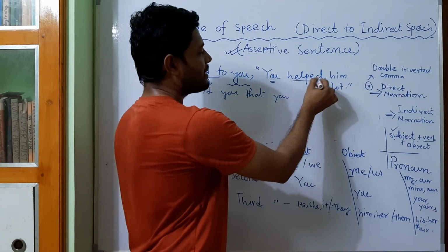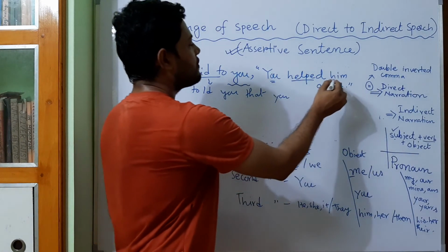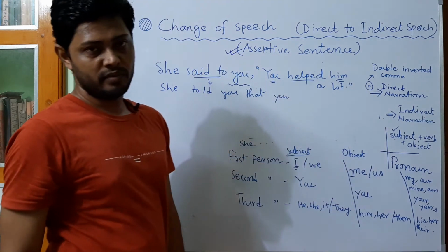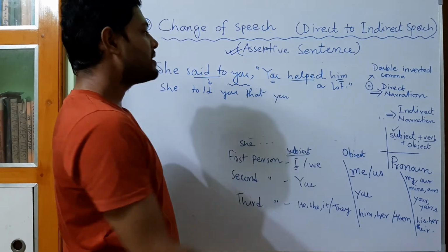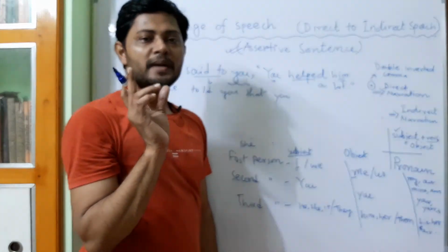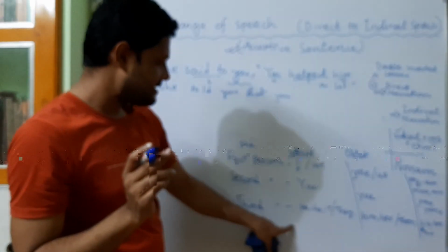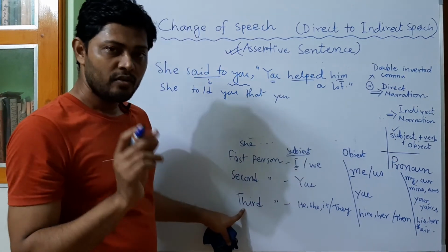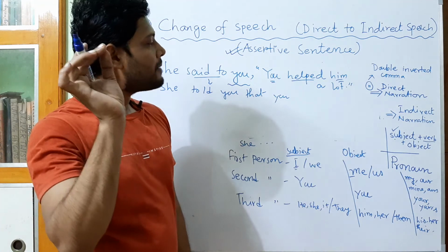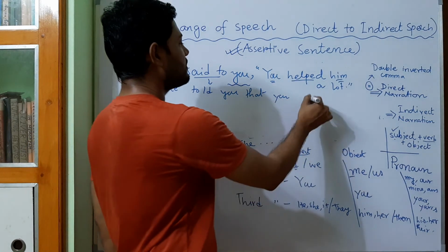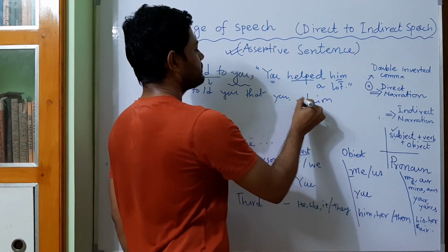After that there is verb. Then you will find him, another object. It is another pronoun. It is object here. So him is which person? Look at the list. Him is third person. So I have already told you there is no need to change the third person pronoun. So him will remain him.